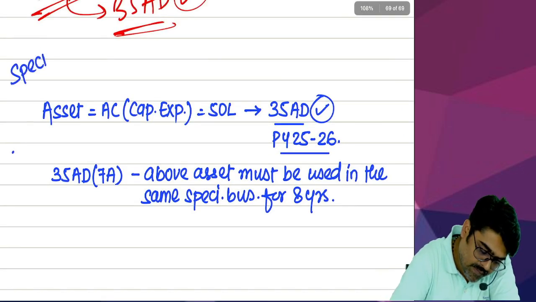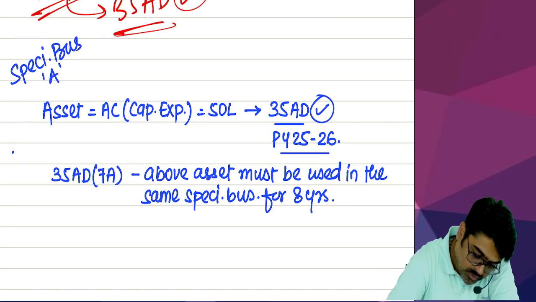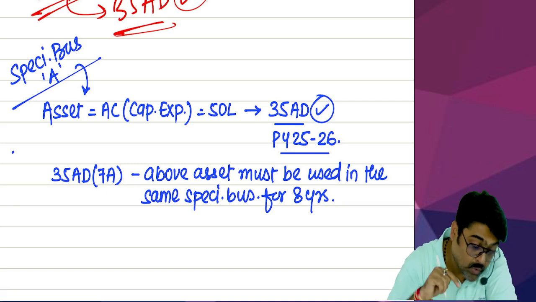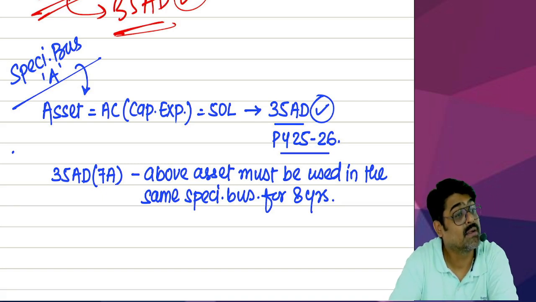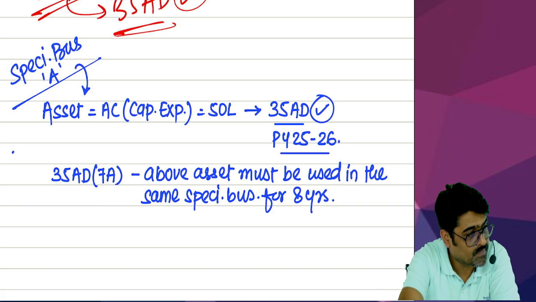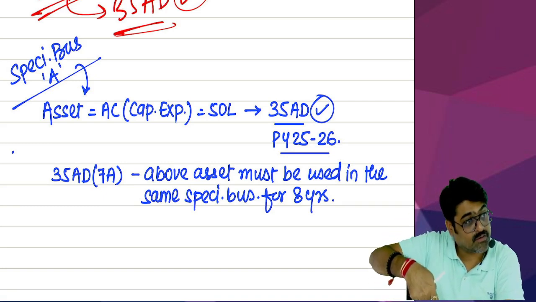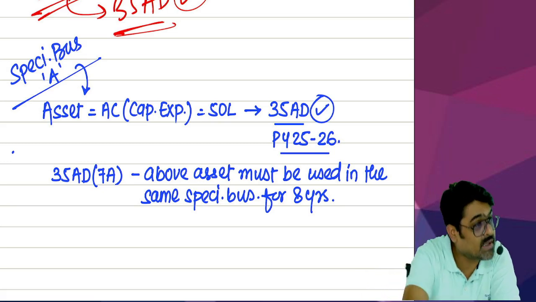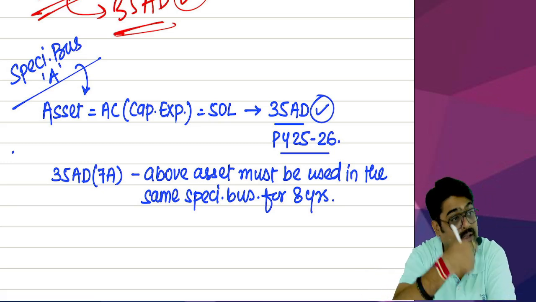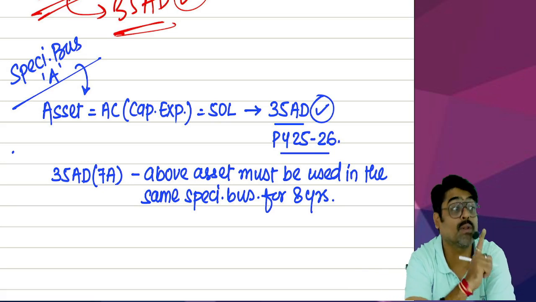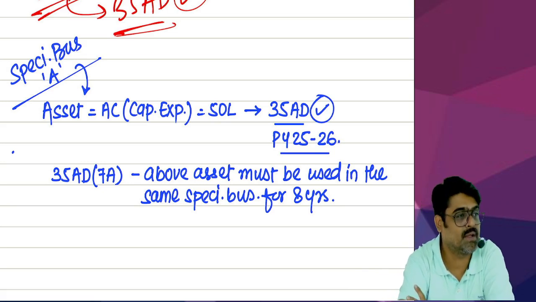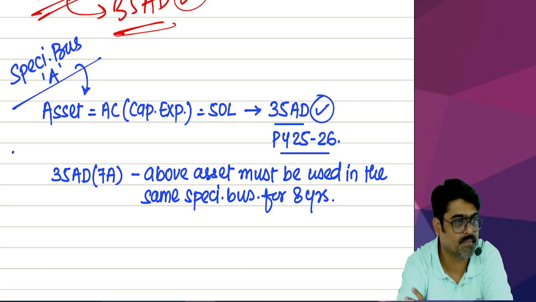specified business A. So for this business, the asset was acquired. So you have to keep this asset in the same business. Starting from 25-26, for 8 years, keep using it in the same business. Based on this condition, this deduction under section 35AD is given right now.